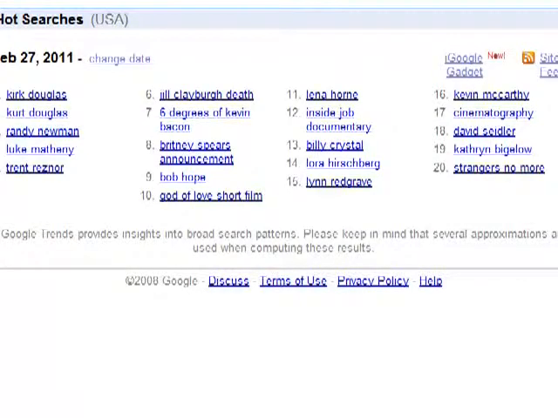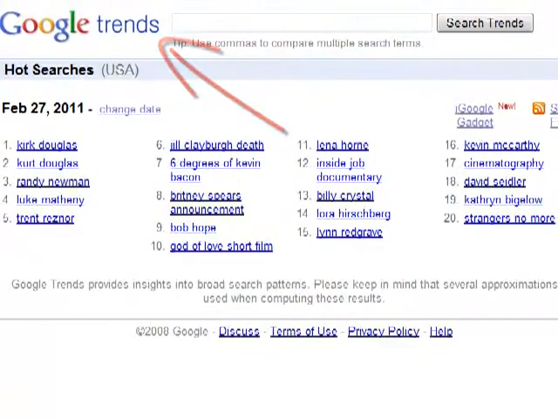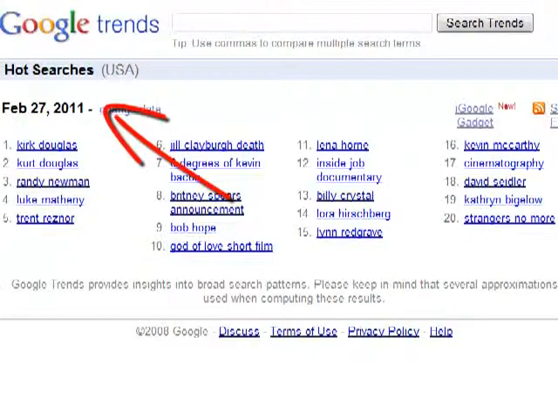Now what I want to do is come over to Google Trends. Now this is Google Trends for yesterday, and it's hot searches in the USA. As you can see, yesterday was the Academy Awards, the Oscars, and so Kirk Douglas is on there, and 6 Degrees, I think it's 7 Degrees, but 6 Degrees of Kevin Bacon, Billy Crystal, and basically all of this is because of the Oscars last night. So these are the 20 hot searches that were in the United States yesterday at the time of creating this video, which is February 28th, 2011.